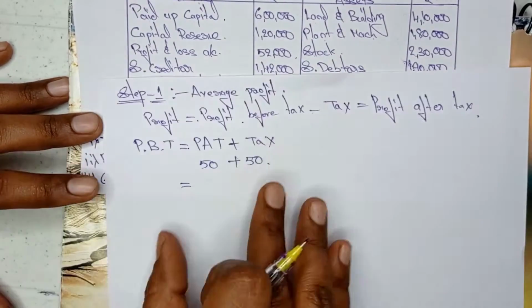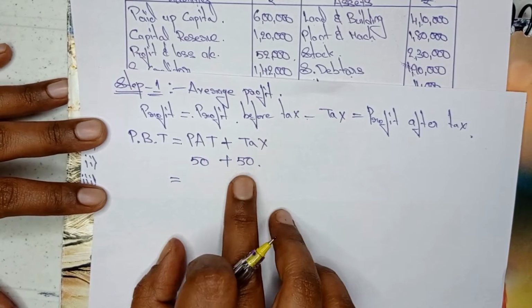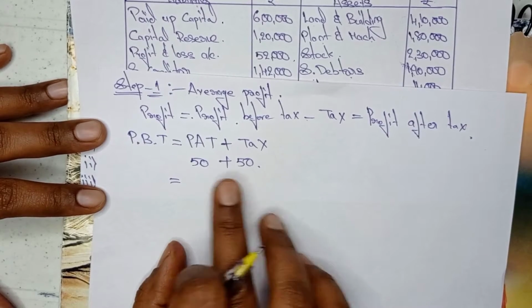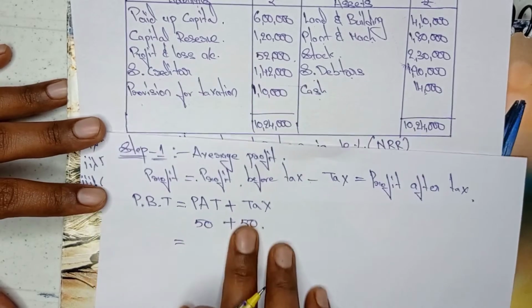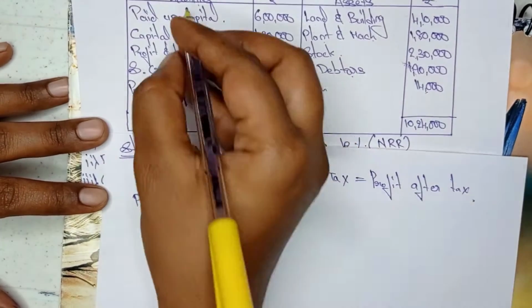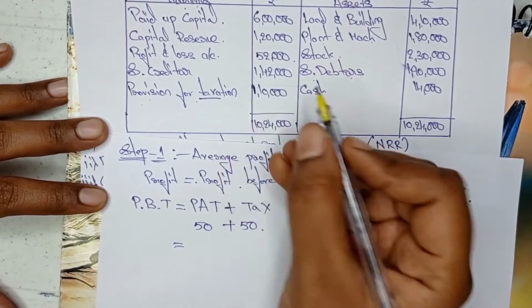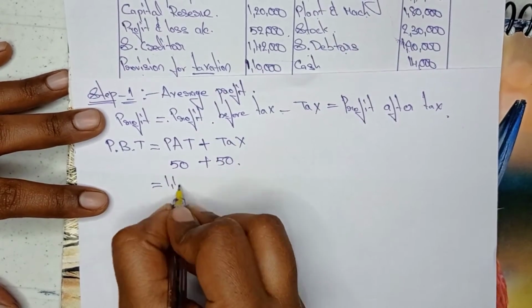So we assumed 50% as profit after tax, and the remaining tax will be 50%. Then we need to know the value also. From where do we take the value? Here, provision for taxation on the liability side, they gave the value 1,10,000. So this 1,10,000 will be the profit after tax,